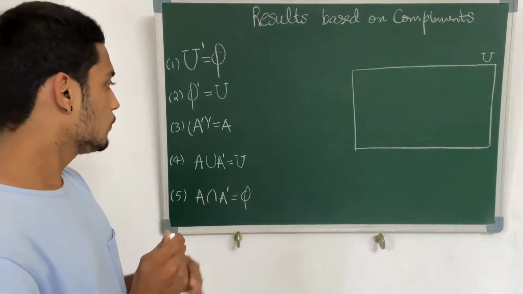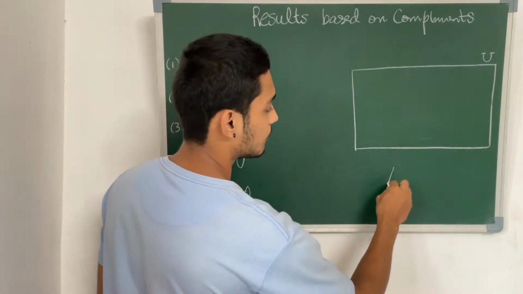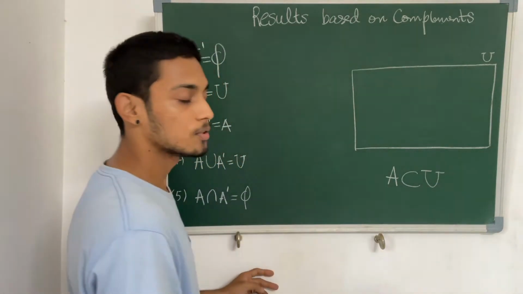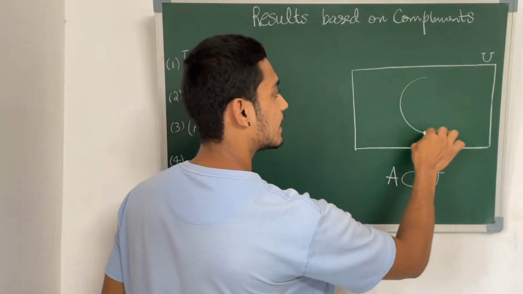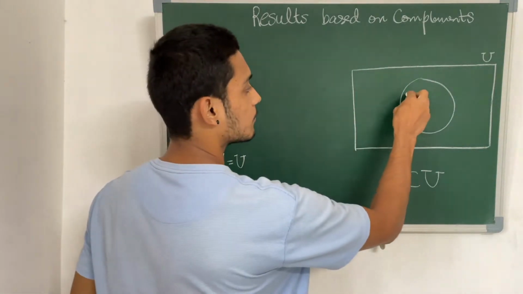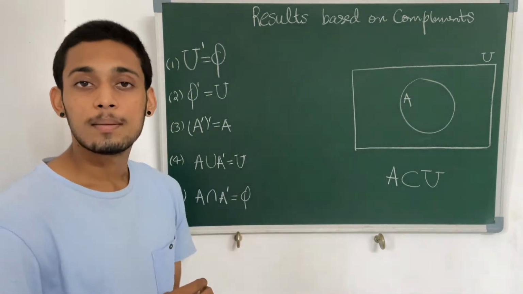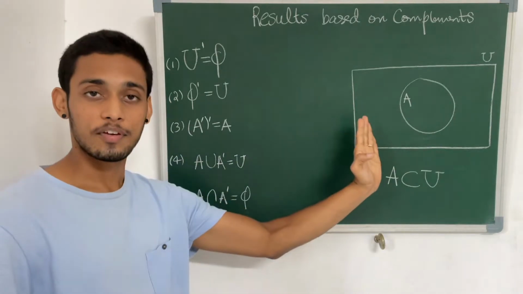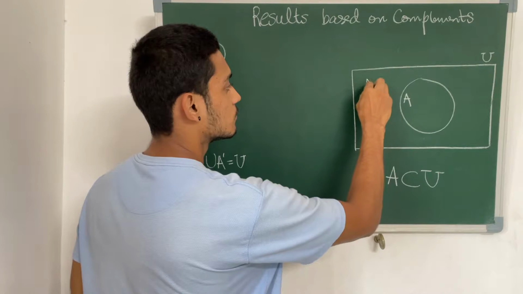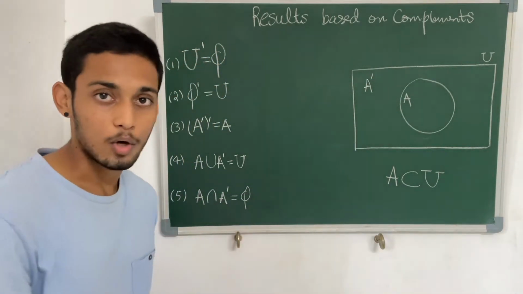Now let us talk about a set A. Let us say that A is a proper subset of the universal set. So it is there inside the universal set. This is our set A. Now what is A complement? Everything which is outside of A. So basically this is our A complement. So everything which lies outside of A is A complement.